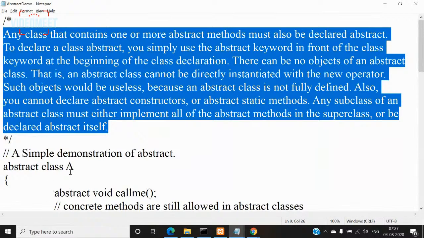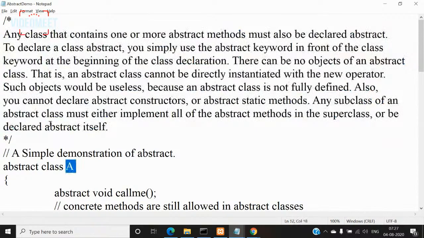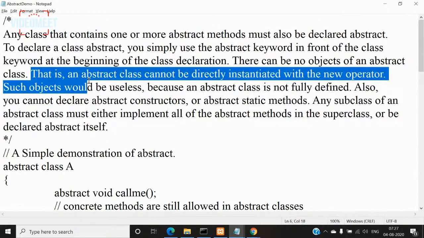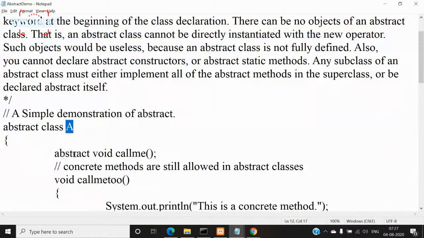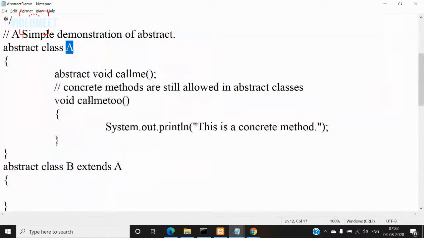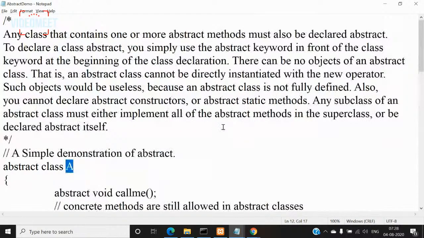So for this class here, I cannot create an object. What is the meaning of that? An abstract class cannot be directly instantiated with the new operator. Such objects would be useless because an abstract class is not fully defined. Also, you cannot declare abstract constructors. So because this is an abstract class, for this class here you cannot create a constructor, right?